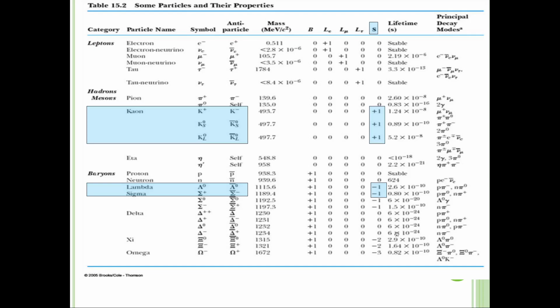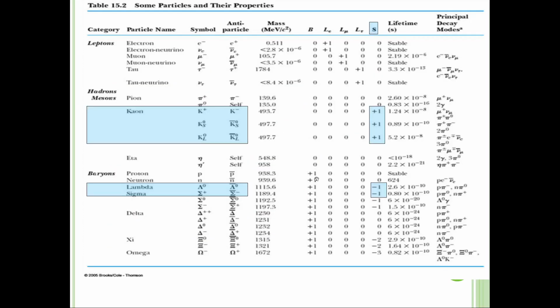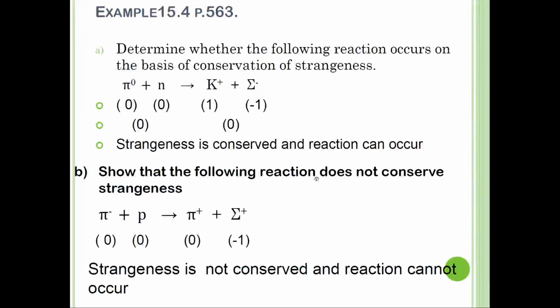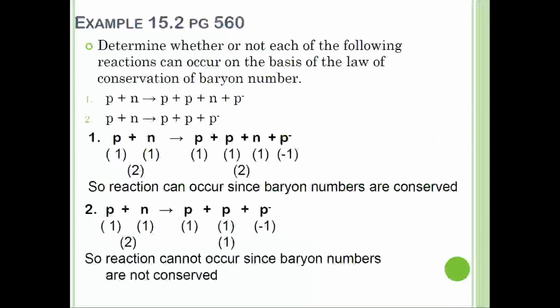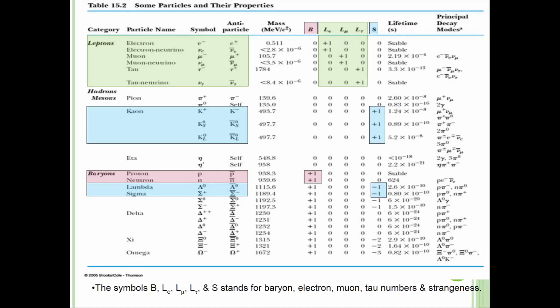So basically you have to remember some of the laws, especially for lepton and strangeness. For baryon it is quite simple, P and N. If you look here, this one is also under baryon, and this one also, but for your syllabus you just have to memorize proton and neutron under baryon.